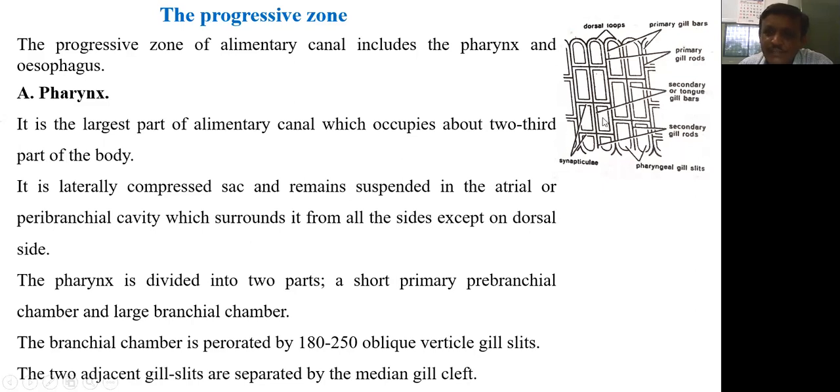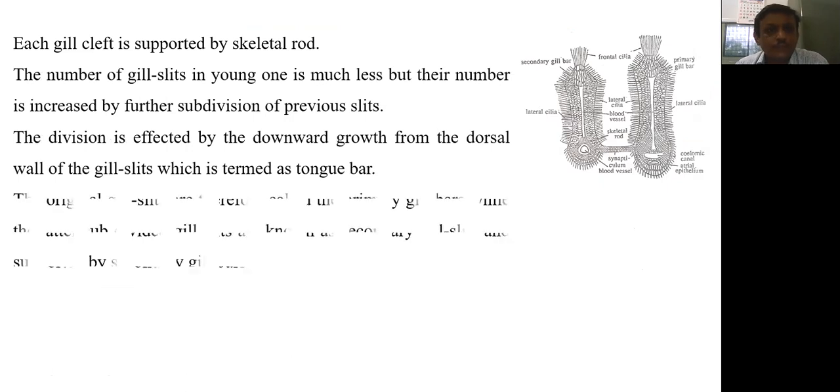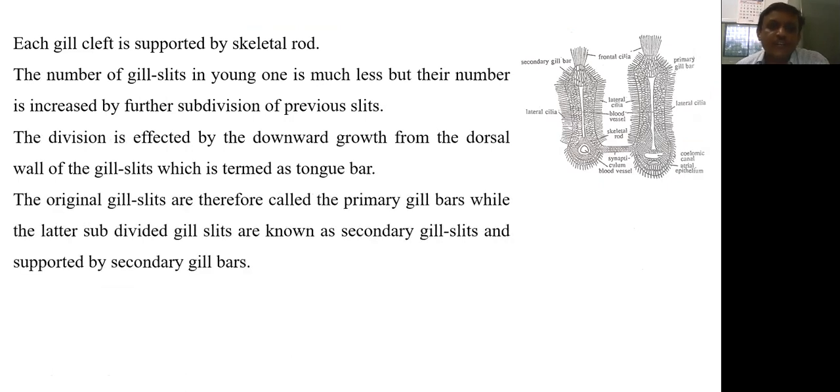Initially, when there is an initial gill, that initial gill has the primary gill rods, and in between primary gill rods, from the dorsal wall, it grows downward and produces a tongue like bar which is called secondary gill bar or tongue bar. The original gill slits are therefore called primary gill bars, while the later subdivided gill slits are known as secondary gill slits, which are supported by secondary gill bars.